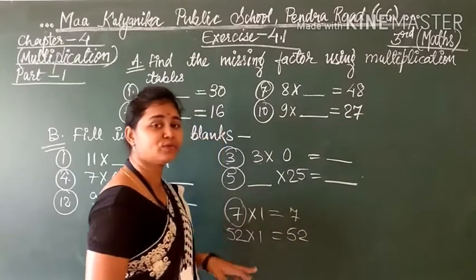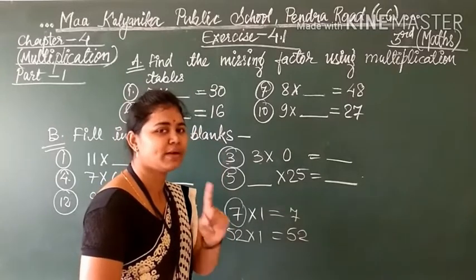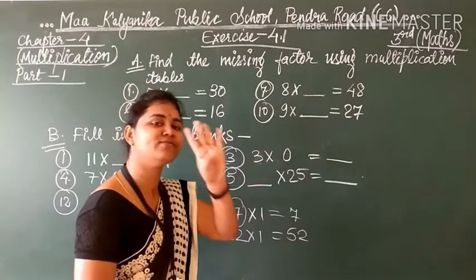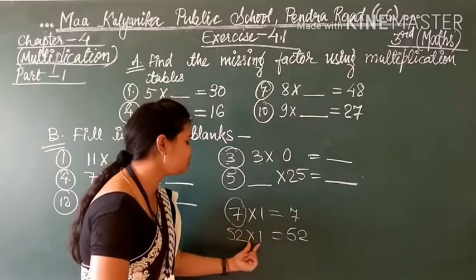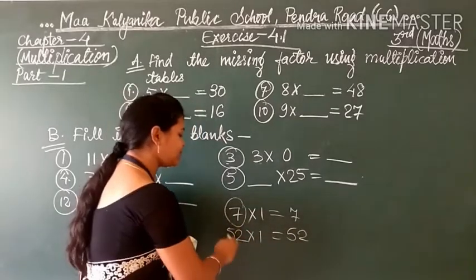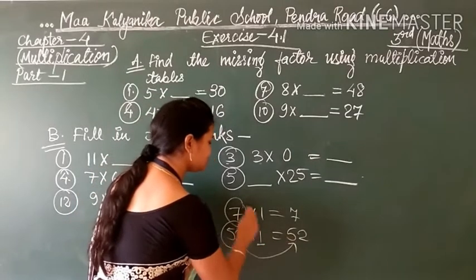Don't be confused, like we remember the table, 2 1s are 2, 3 with 1 is 3, 4 with 1 is 4, like that. 52 into 1 is 52.